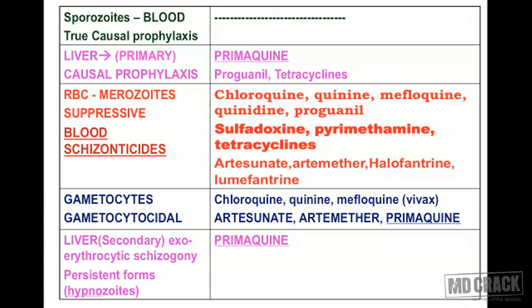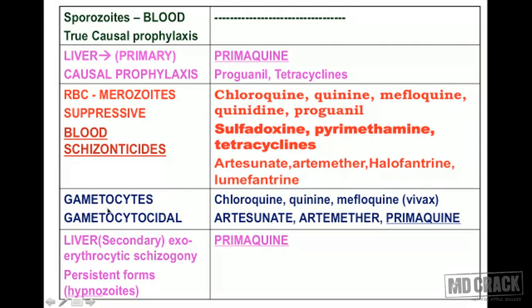What does this mean? If you kill the gametocytes, these particular gametocytes are not going to go back to the mosquito. And if they are not going, they will not develop into the gametes and there will be no sexual multiplication of the organism, and this is how the mosquitoes will not be able to transmit malaria further. So in a way, these drugs are important gametocytocidal agents.